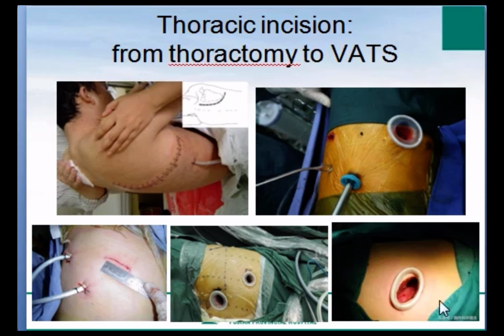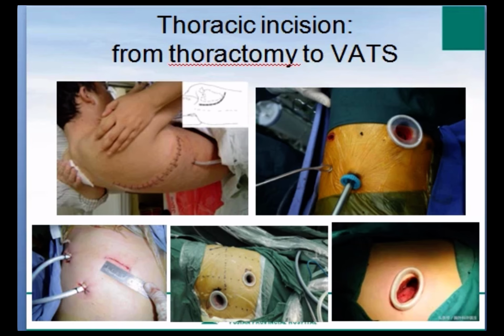These are interesting pictures that reflect the history of thoracic surgery, from thoracotomy to video-assisted thoracic surgery. Today in China, minimally invasive thoracic surgery, which we also call VATS, has been widely developed and applied. Traditionally, as we can see in the first picture, thoracotomy was performed with a 20 to 30 centimeter posterolateral incision. Sometimes one or two ribs were cut to get a better surgical view. But now, VATS is performed with 2 to 3 small ports. Each incision is only 1 to 3 centimeters long, and rib dissection is not required.